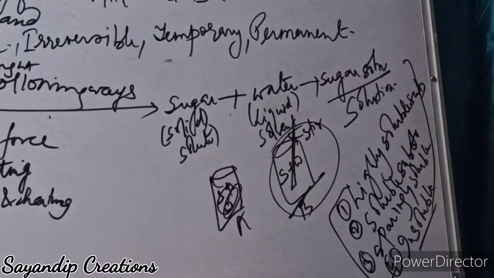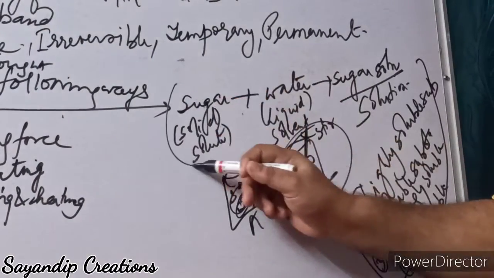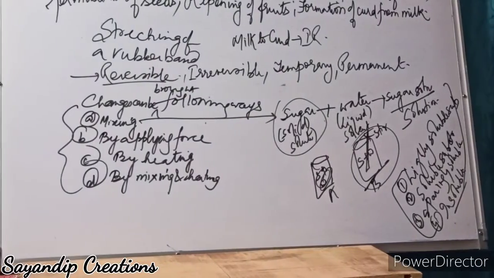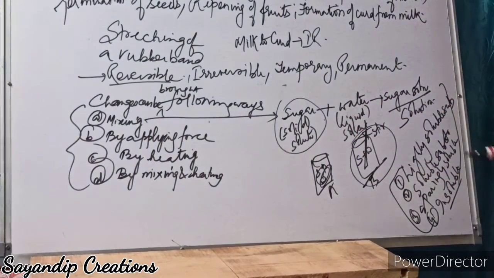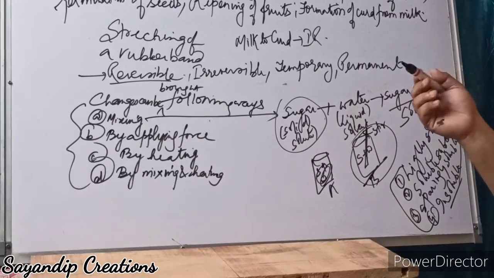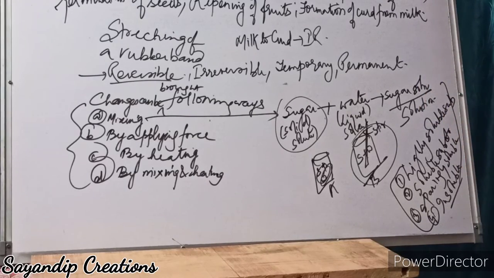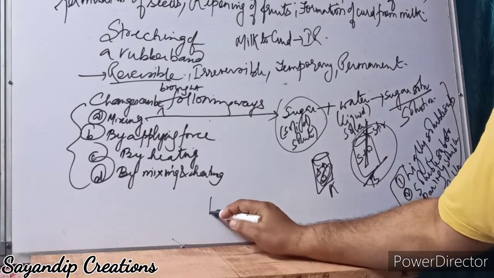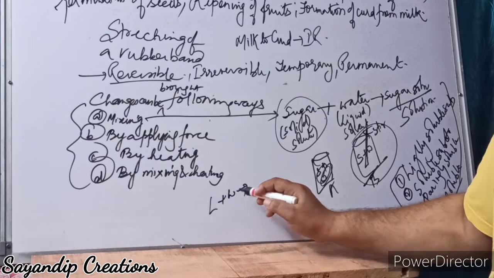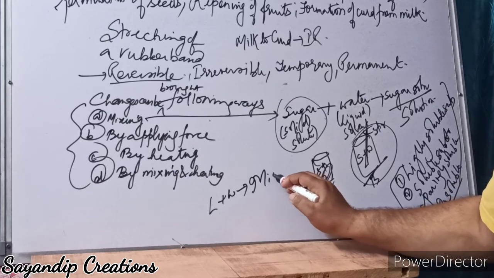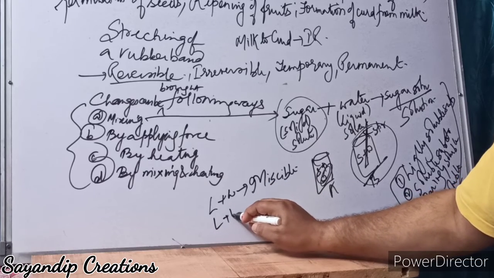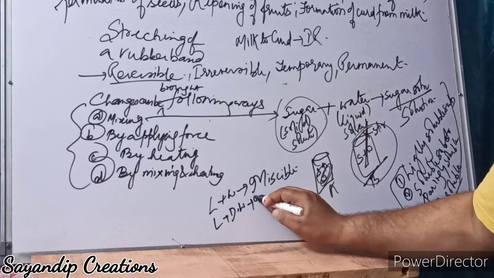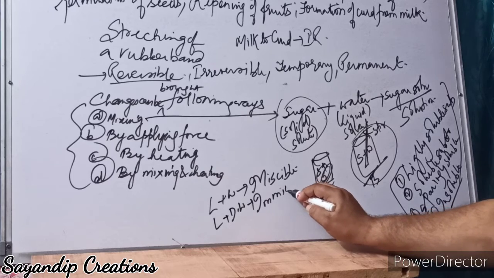The main thing is the solute here is solid. If the solute is liquid and water, then you don't say it is a solution, or you don't say it is a soluble substance. You call it miscible. When liquid dissolves in water, it's called miscible liquid. And if liquid does not dissolve in water, it's called immiscible liquid.